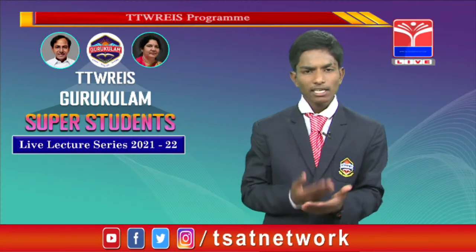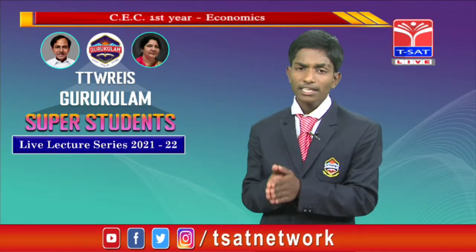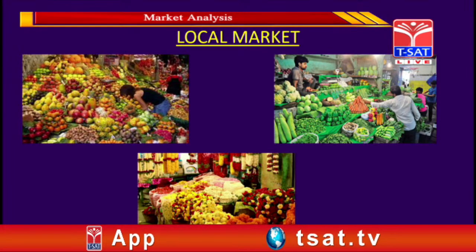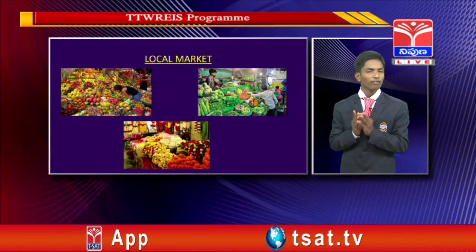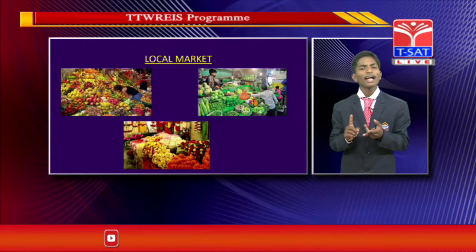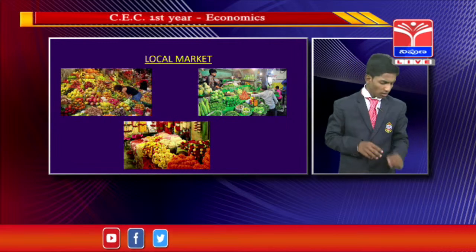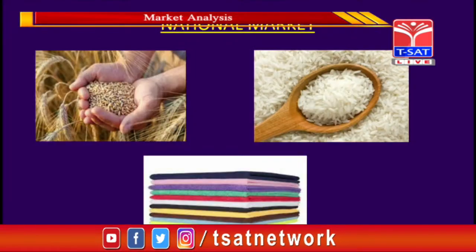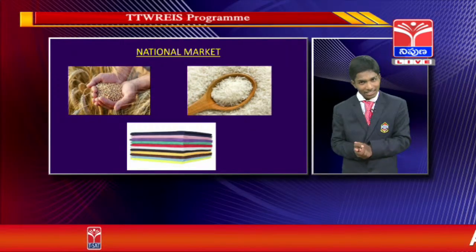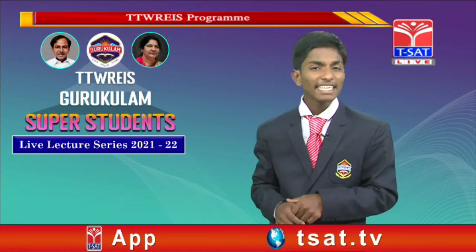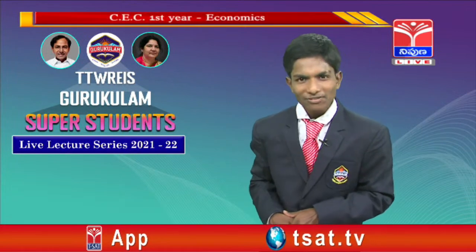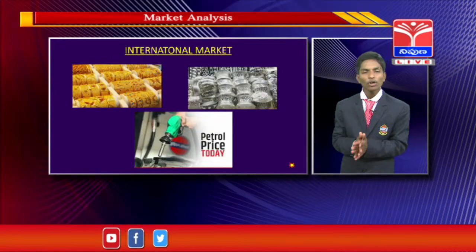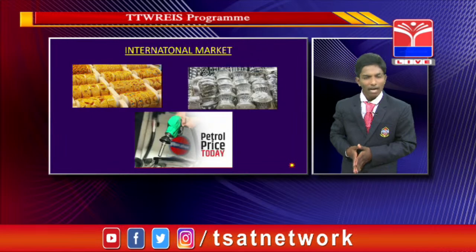See, these are the pictures we can see under local markets. What can we see in the local market? Flowers, vegetables and fruits. And in the national market we can see wheat, rice and clothes. And in the international market, what kind of commodities can we see? Gold, silver and petrol.